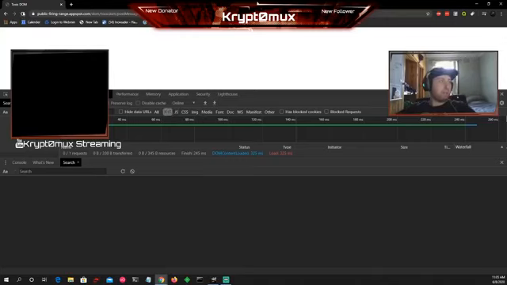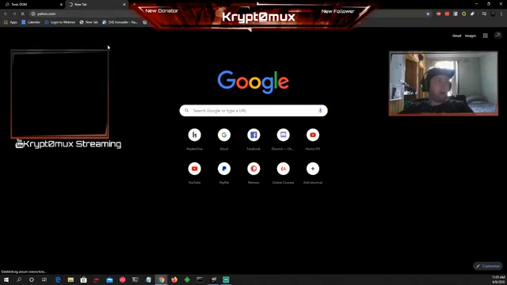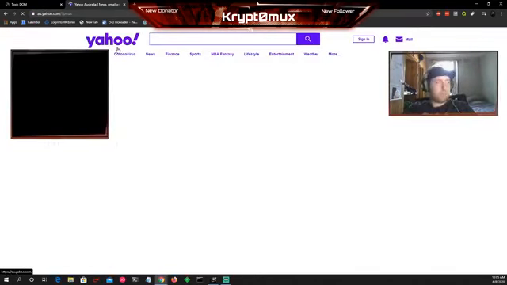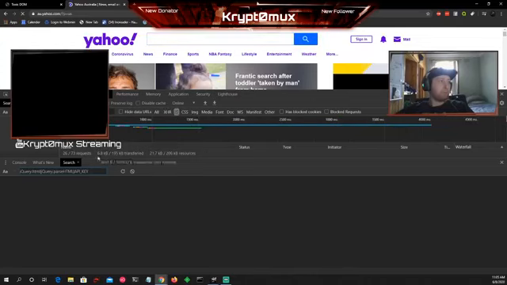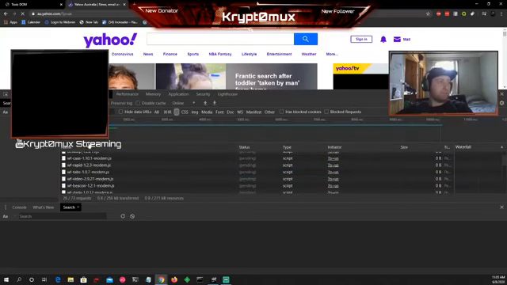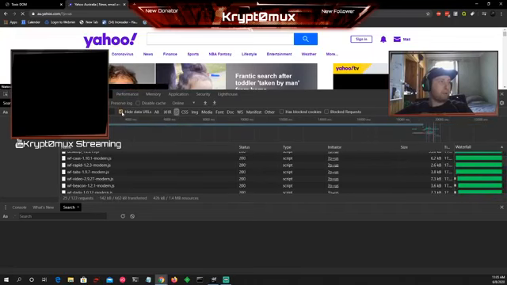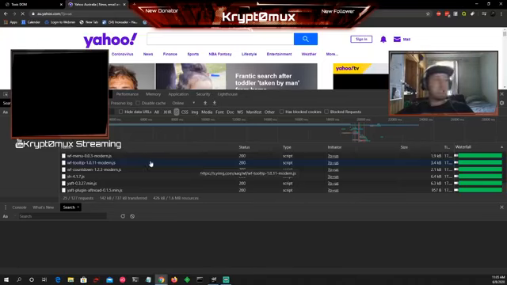Obviously, you haven't got any JavaScript here, but if you went to something like Yahoo, the main page of Yahoo, we can press Control-Shift-I, and all the JavaScript will be loaded there. That's my regular expression I use to find some stuff. So as you can see here in the network tab, it's finding all these JavaScript files. Now this is just doing it with one simple load of the page. I just want to hide those. So this is all the JavaScript on this current Yahoo page.